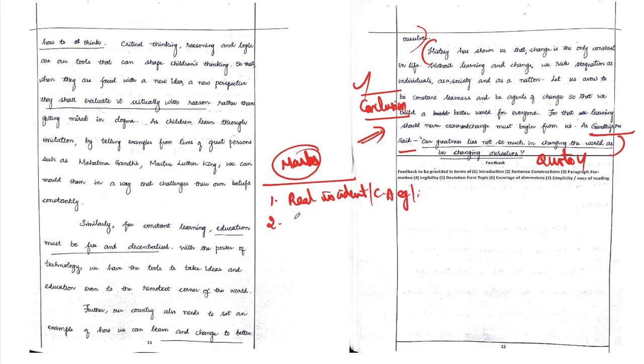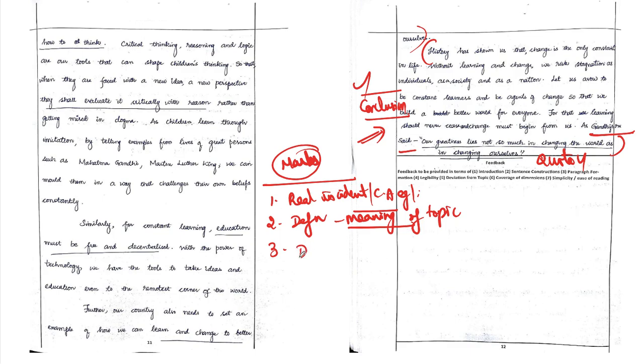The second thing we have to do is write a proper definition, or the meaning of the topic of the essay which has been given. For the topic which has been given and which you have selected, you have to convey the meaning very clearly. And followed by that, we need to go into the body, where subheading cum paragraph format